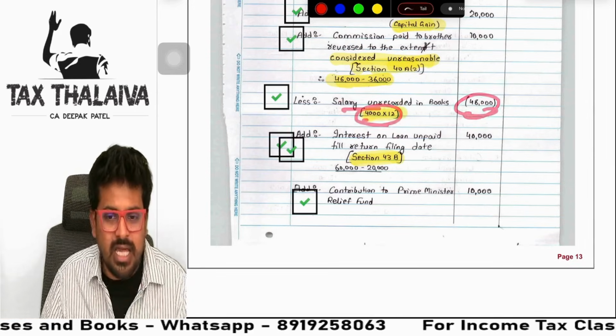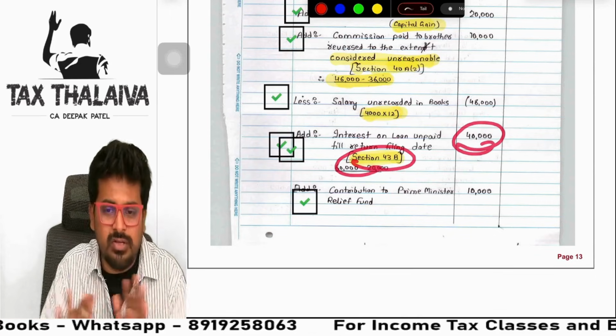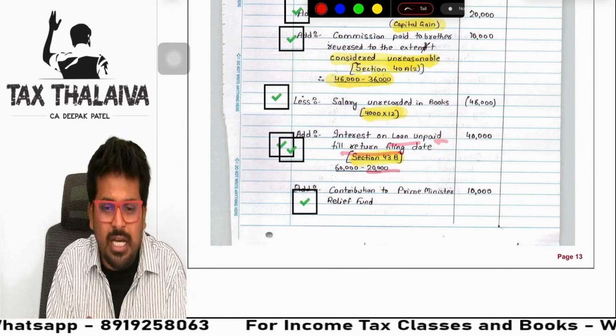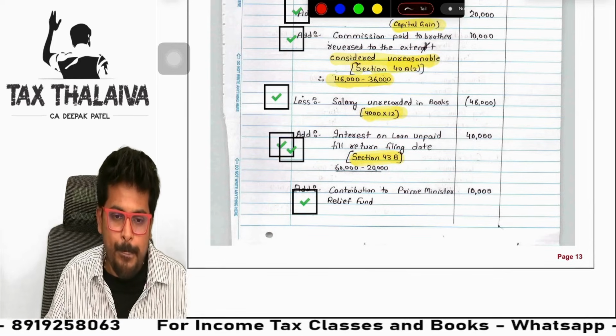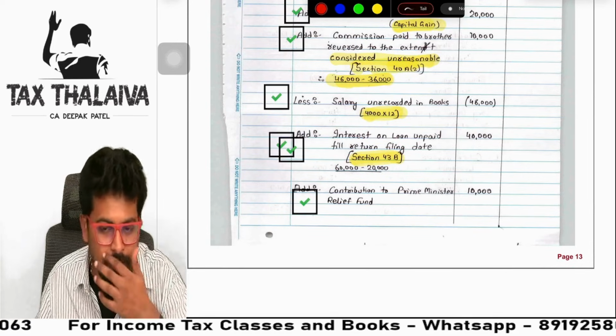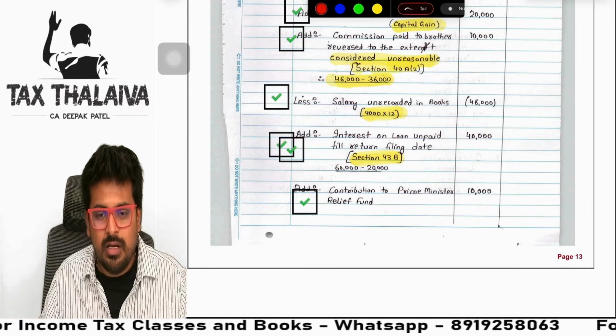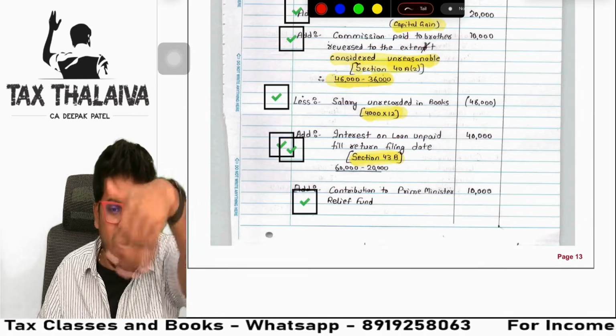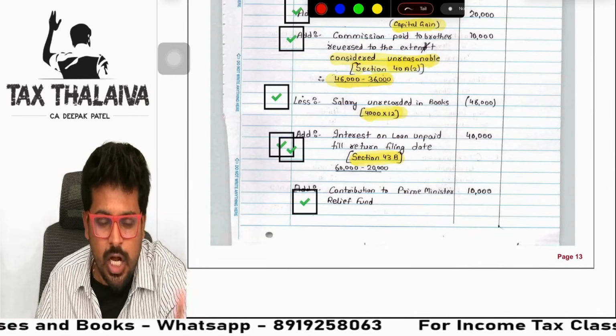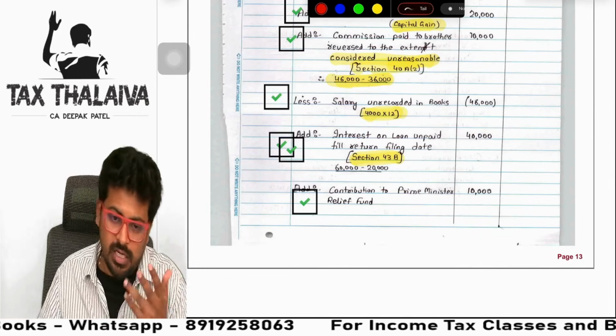Salary, he showed calculation there only. 43B, he wrote 40,000. That's all. Interest on loan unpaid, only 43B. Enough. Or else if you want to write, as per section 43B of the Act, if the interest is not paid before the due date of filing the return, the interest shall be disallowed. This much you have to write. It is up to you.